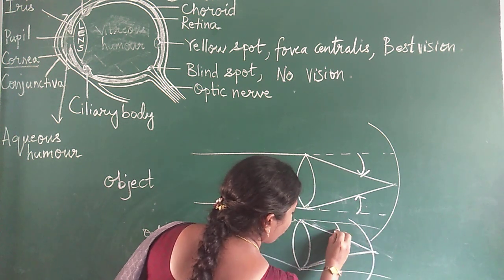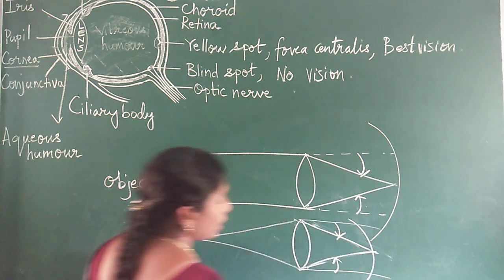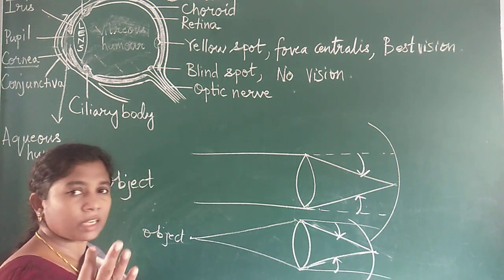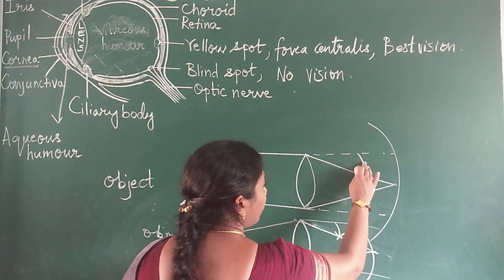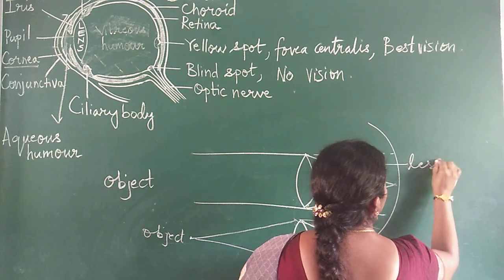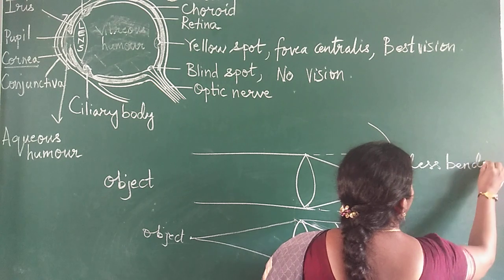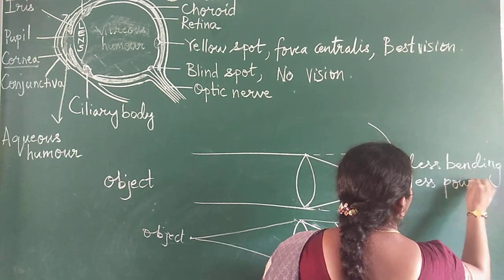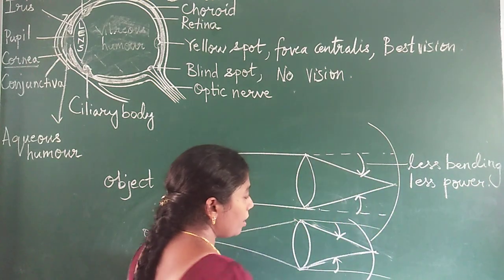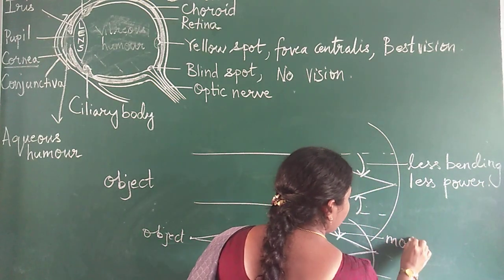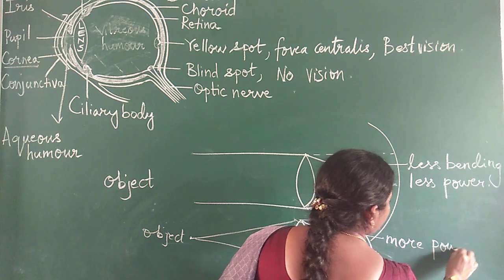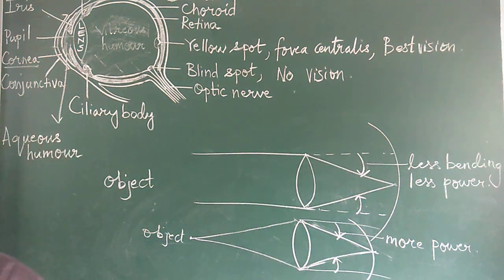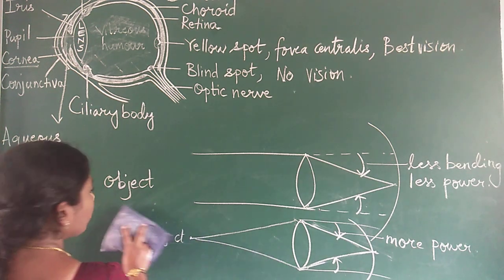The more the bending of the light, the closer is the object. Less bending, less power required. If it is bending more, then more power is required.